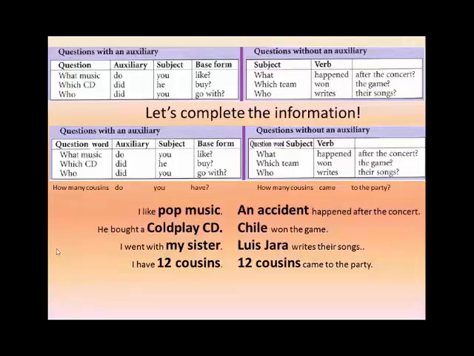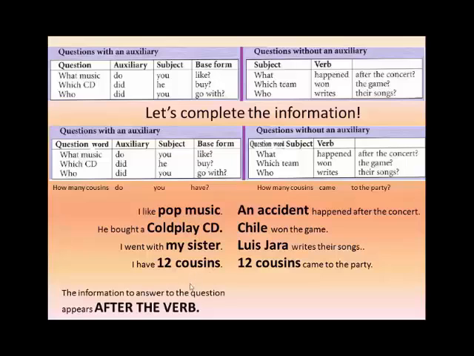So, in our new kind of question, the information to answer the question appears after the verb, and the question has a subject, so we do not need a subject. In the new kind of question, the information to answer the question appears before the verb, because we do not have a subject, and the information we need is the subject.